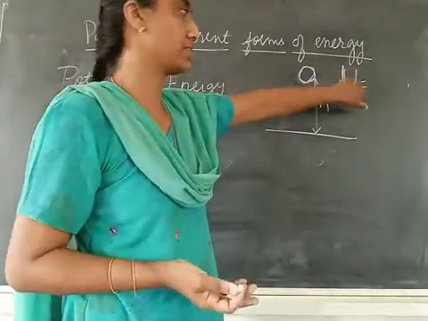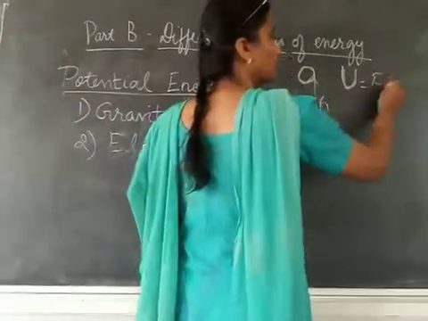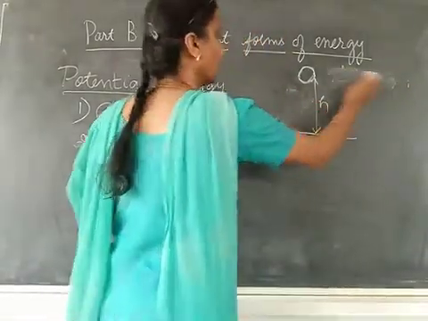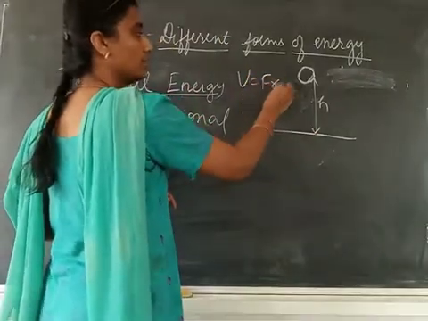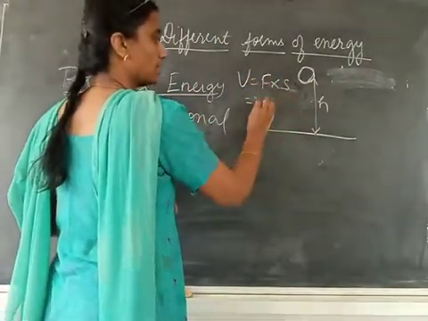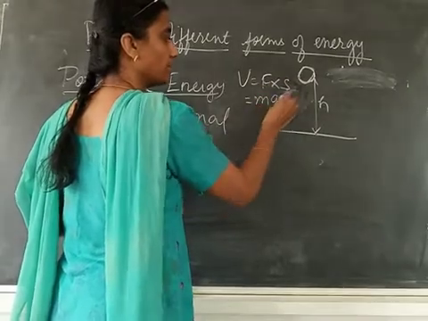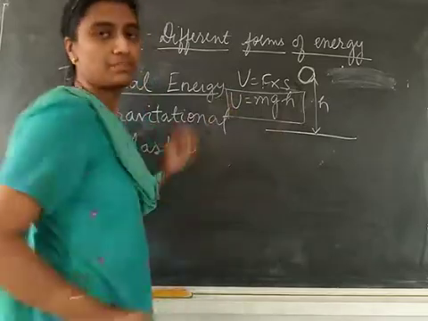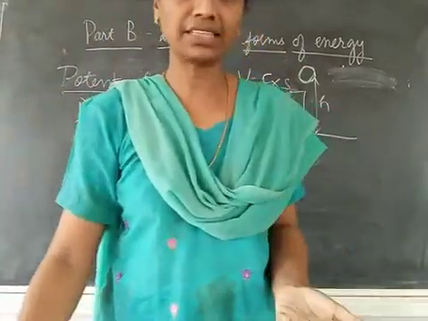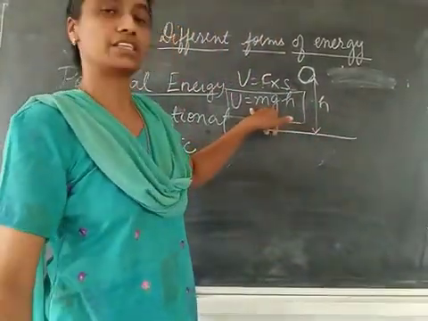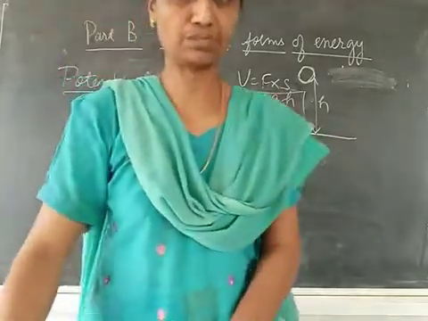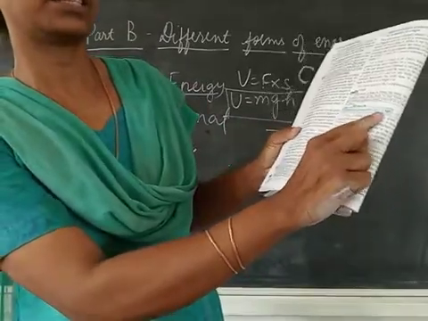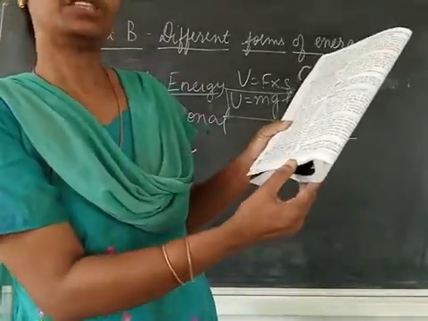is used always. So force into energy is the same formula as the work done. So U is equal to force into displacement. Here, because it is under gravity, F will become m into g, and s will become h. So the same thing you had in the A part, work done against gravity, will be the expression for gravitational potential energy. Next, you have to underline and write the formula: gravitational potential energy U is equal to mgh.